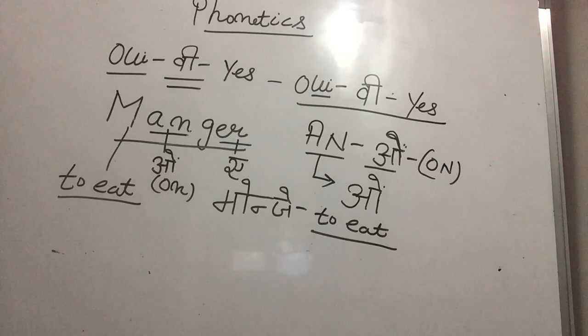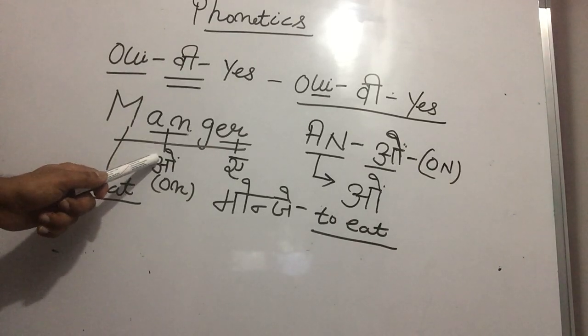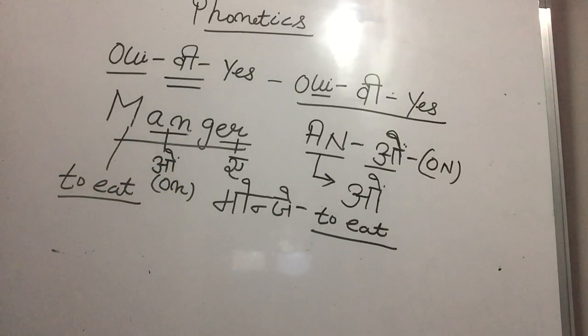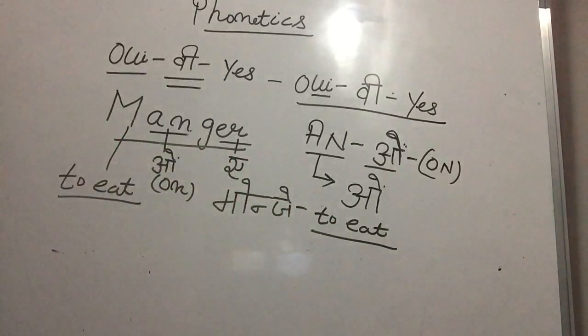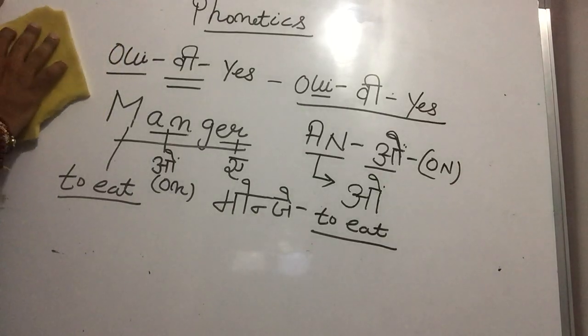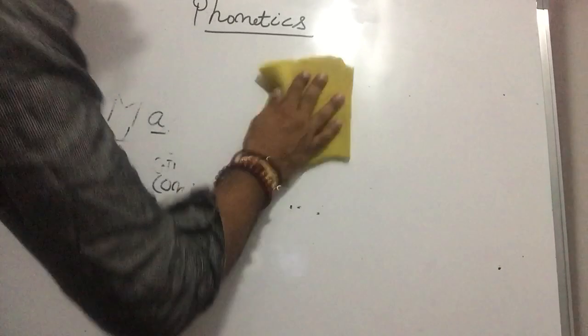Very good. AN pronounces on. Very good. ER pronounces A. Very good. Très bien. That's manger. So manger is to eat. Is that clear, Paji? Yes, sir. May I rub this? Yes, sir. Alright. Rub this? Oui. That's great. Oui. Très bien.